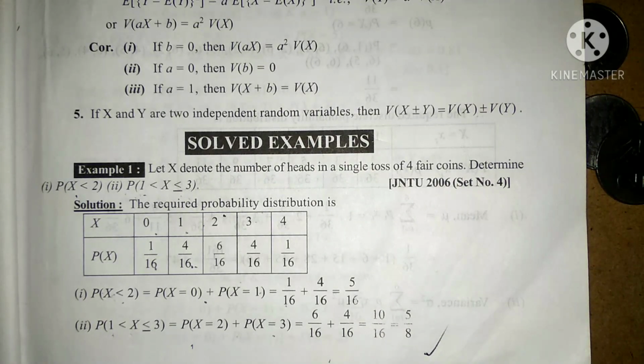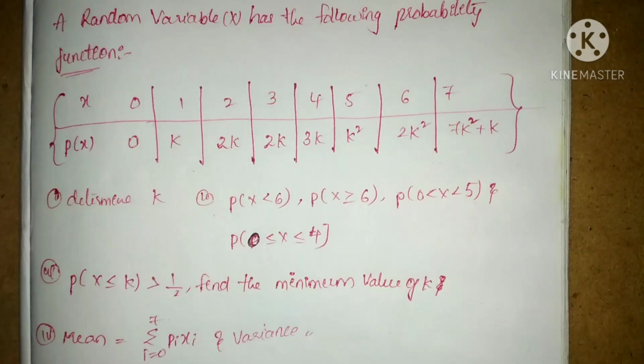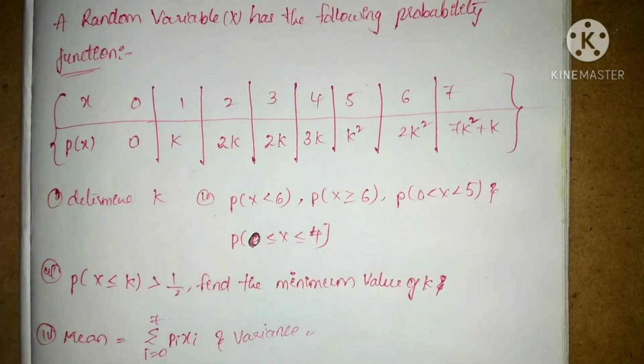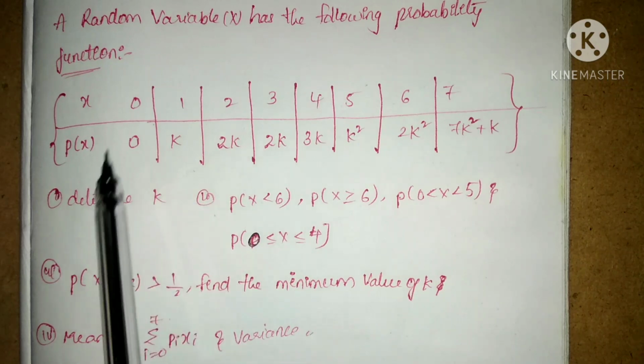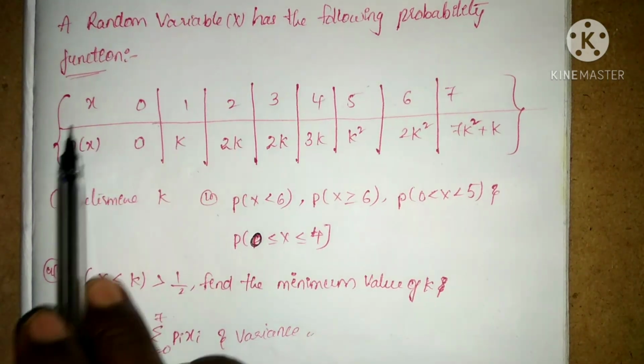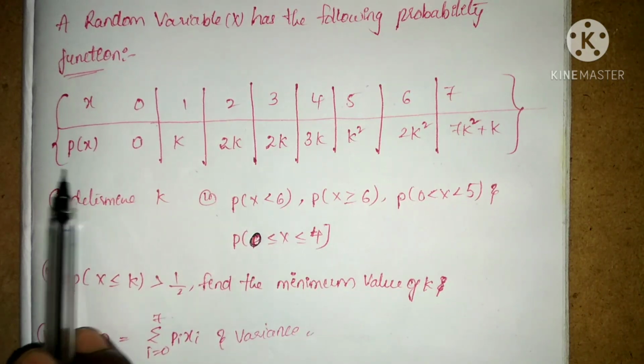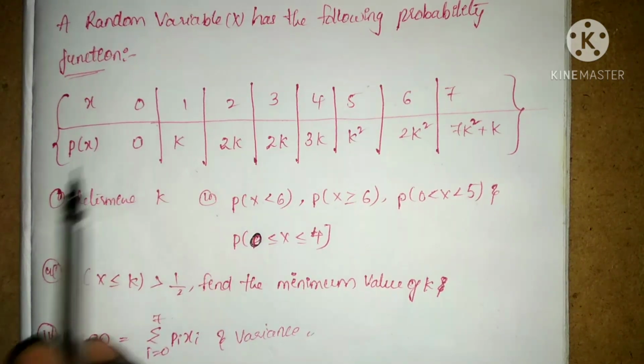And here also we are having one more problem with finding out the mean, variance and expectation, and finding out the variable which is present in the probability. Given that a random variable x has the following probability function, such as this is a random variable x, and with respect to this x we are having probabilities.